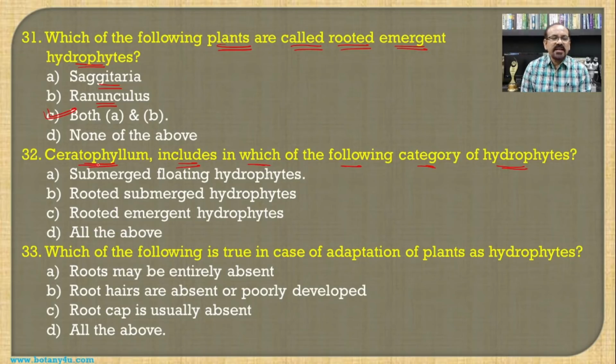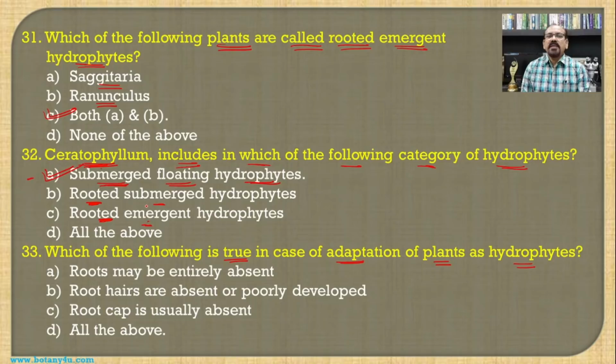So if you see the Ceratophyllum, then you will find that it is a submerged plant and floating hydrophyte, and this is the correct answer. There are no roots, and hence it is not the submerged hydrophyte, and even it is not the rooted emergent hydrophyte, just like that of the Sagittaria or the Ranunculus, and hence A is the correct answer for this question. Then, which of the following is true in case of adaptation of plants as hydrophytes?